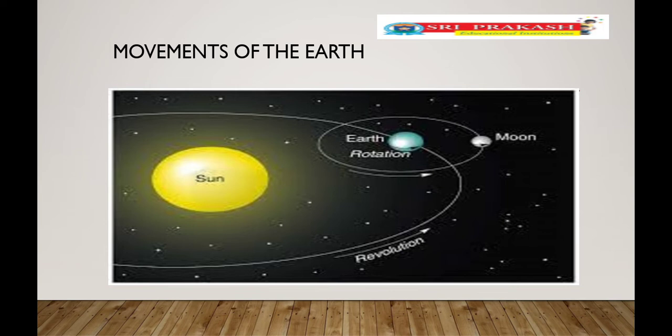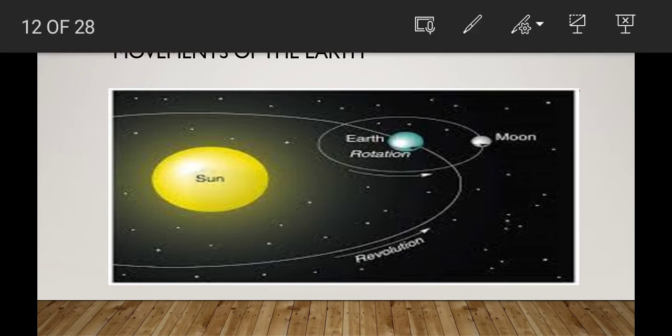So just observe, children, in this picture, the earth is revolving around the sun. In the same way, the moon is revolving around the earth. Earth is a satellite of the sun, and the moon is a satellite of the earth.